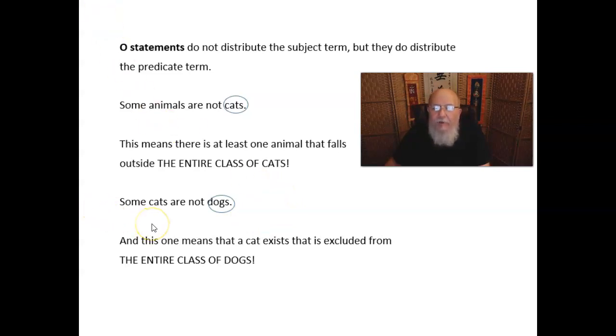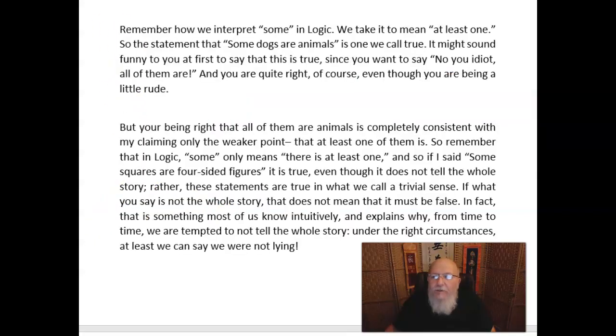Here's where you might feel like you're falling down the rabbit hole and going into Wonderland. Because you might say, well, if we say some cats are not dogs, we're talking about all dogs, but isn't it true that all cats are not dogs? Well, it's true that all cats are not dogs, but if it's true that all cats are not dogs, it's equally true that some cats are not dogs, and here we're just talking about some of them. Remember how we interpret some in logic. We take it to mean at least one, and it's really an existence claim.